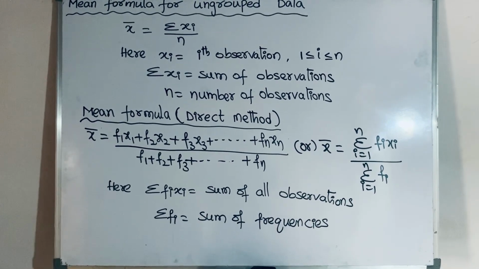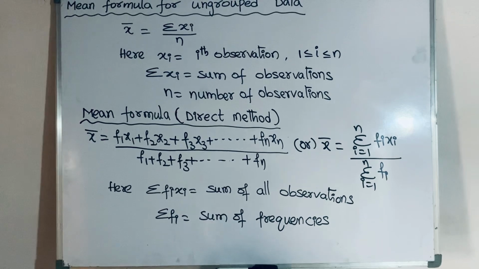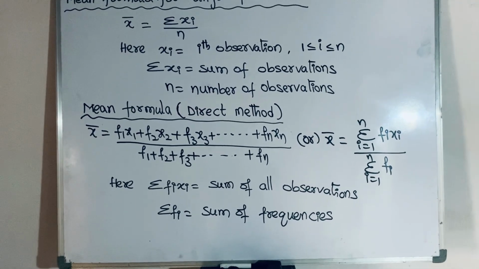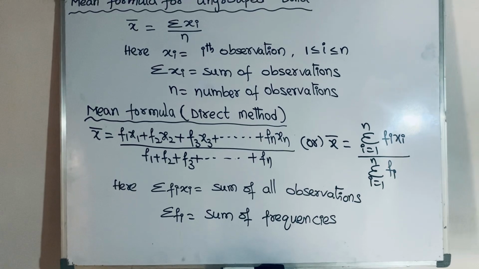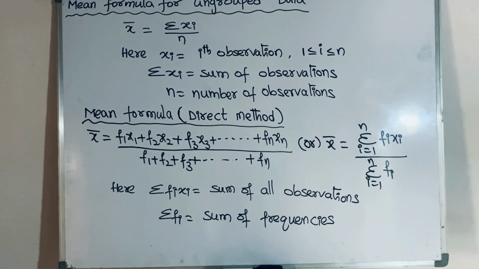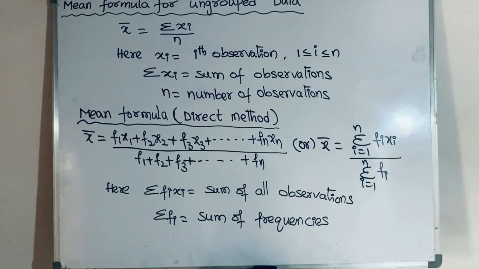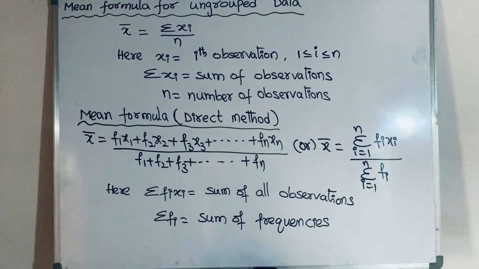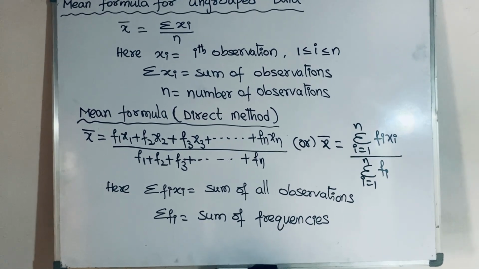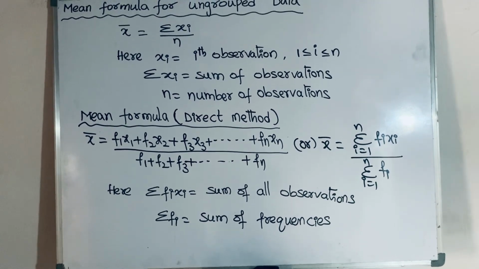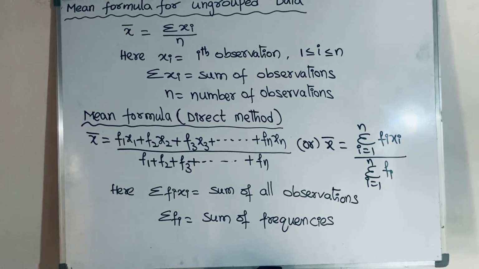Mean formula in direct method, x bar is equal to f1 x1 plus f2 x2 plus f3 x3 plus and so on plus fn xn divided by f1 plus f2 plus f3 and so on plus fn, or x bar is equal to summation i is equal to 1 to n fi xi divided by summation i is equal to 1 to n fi. Here summation fi xi is equal to sum of all observations, summation fi is equal to sum of frequencies.